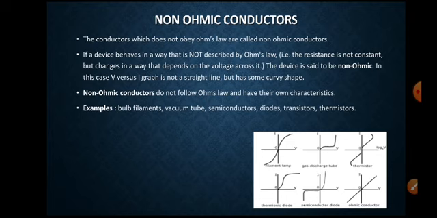So examples of these non-ohmic conductors are tungsten filament, which is used in a bulb, vacuum tubes, semiconductors like diodes, transistors, and thermistors, thermionic devices. These are the non-ohmic conductors.